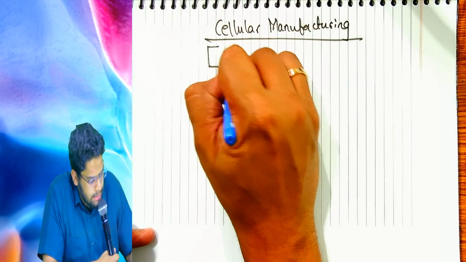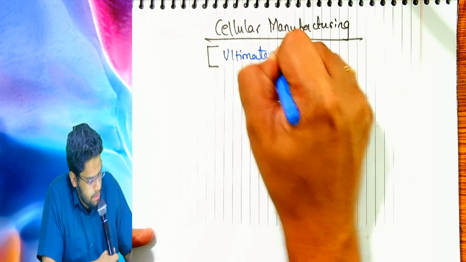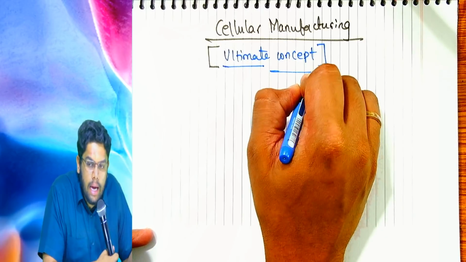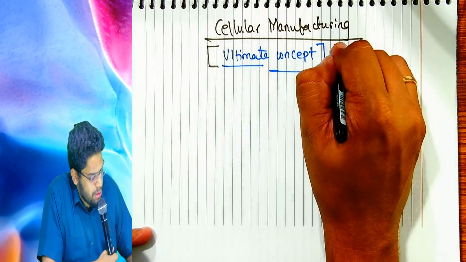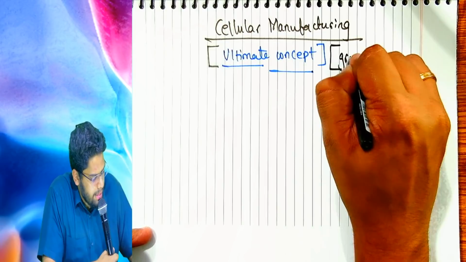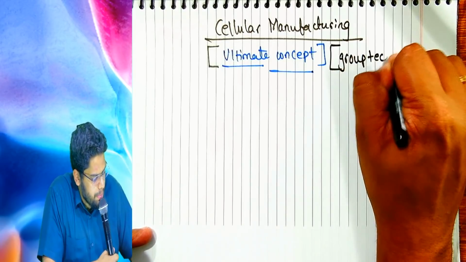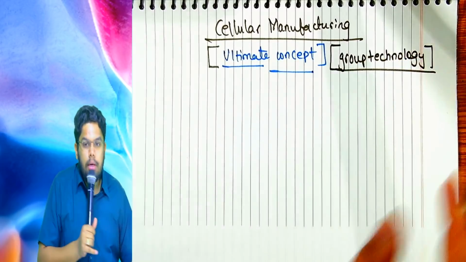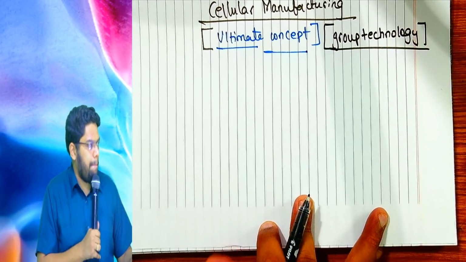It is the ultimate concept in lean system. Cellular manufacturing, solution to all our problems. It works on group technology. What technology? Group technology.